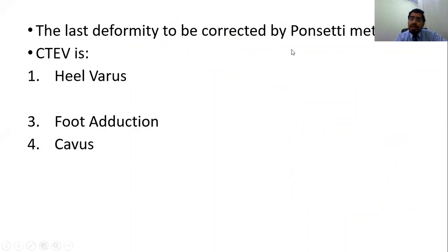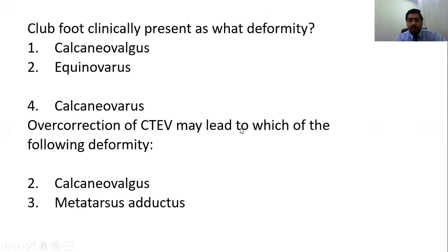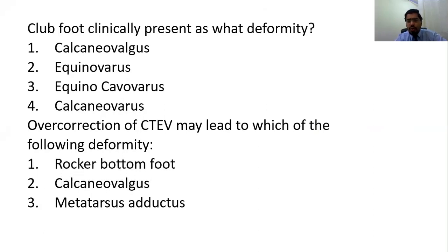Now in exams they like to test in Ponseti method. What is last to correct? What is first to correct? And you all know the famous cave formula, and the correct answer was equinus. Clubfoot presents as what deformity? And the correct answer was equinocavovarus. Overcorrection of CTV, this is also a simple question, and the answer was rocker bottom foot.